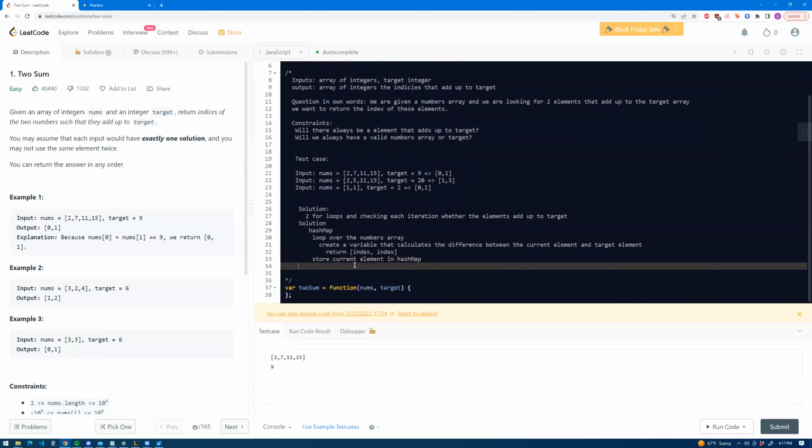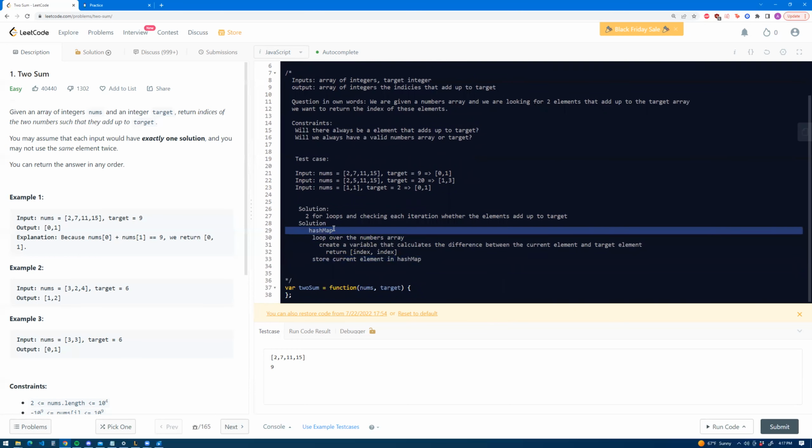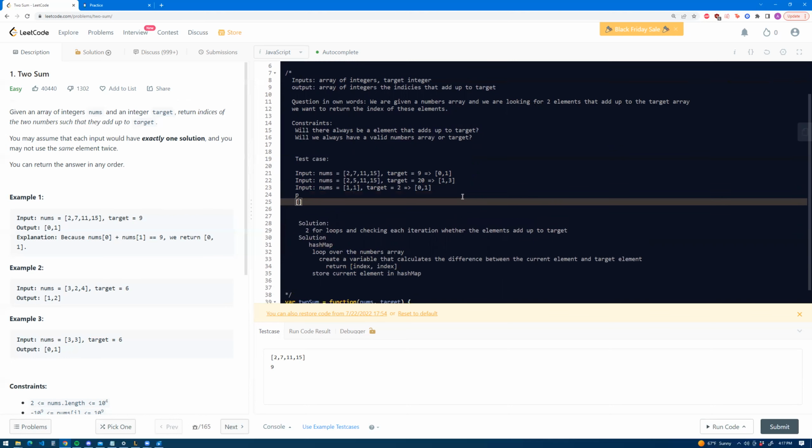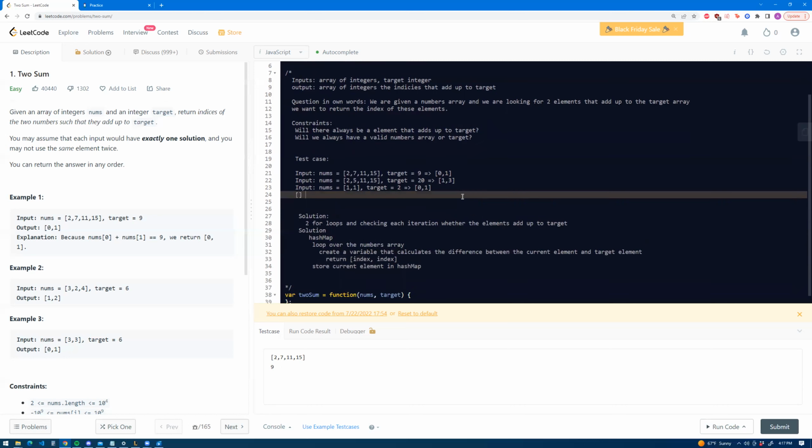The reason we're storing it down here and not up here is because let's say our target, let's just write an example. So let's say our target is 4 and our input is 2 and 2. This would actually end up returning 0 and 0.